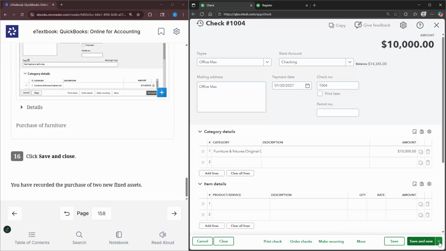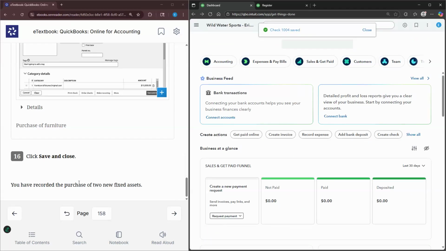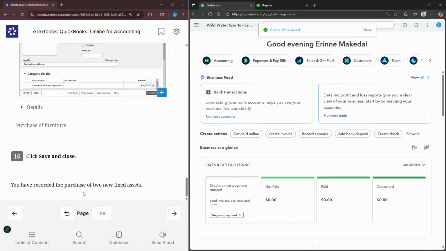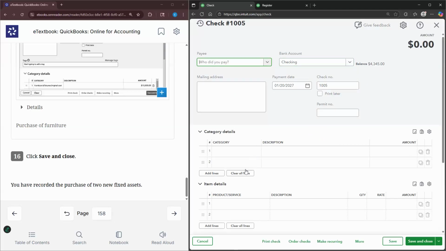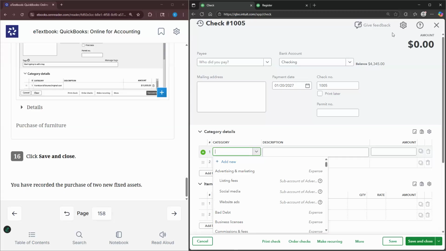So this is save and new, but I want save and close. So I select the downward arrow, select save and close. And then we've recorded the purchase of 2 new fixed assets. So we recorded a check. And then from there, we essentially just listed the asset.